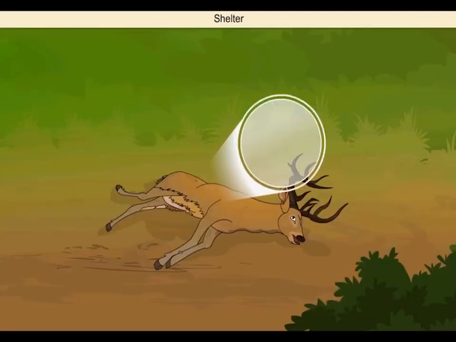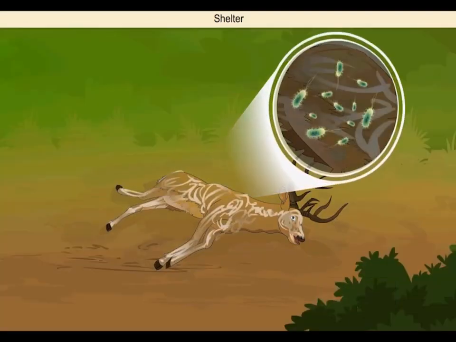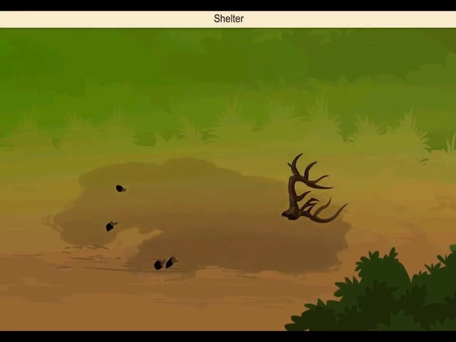Organisms like bacteria and fungi present in soil help to break down the decaying waste and dead bodies of animals and mix the nutrients present in the decaying waste and dead bodies with the soil to make it fertile.